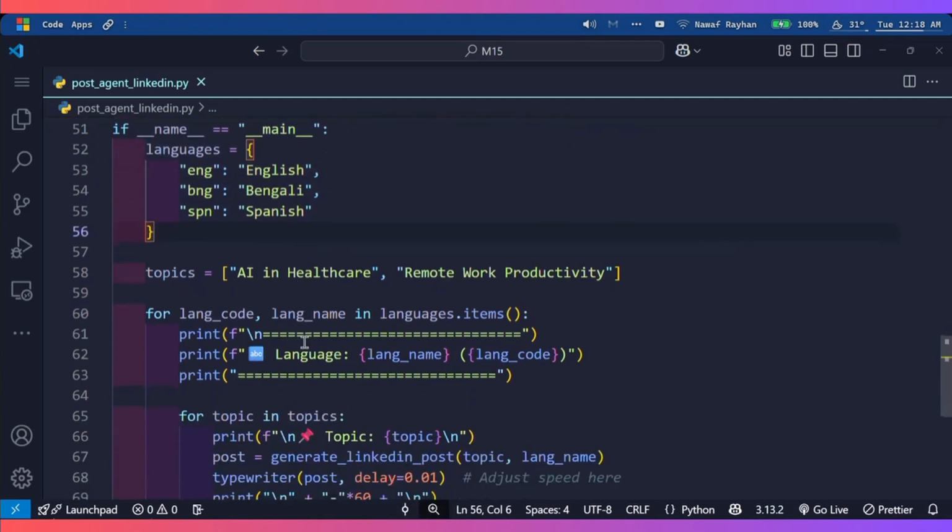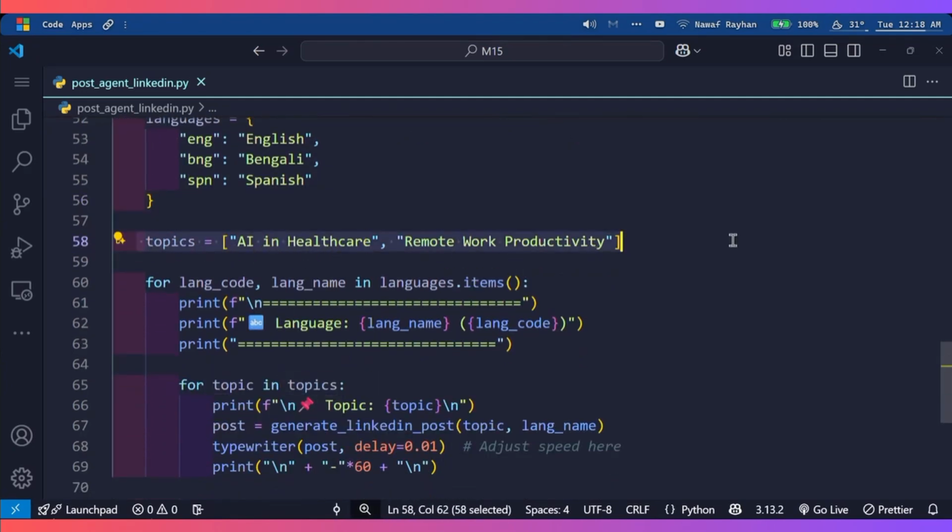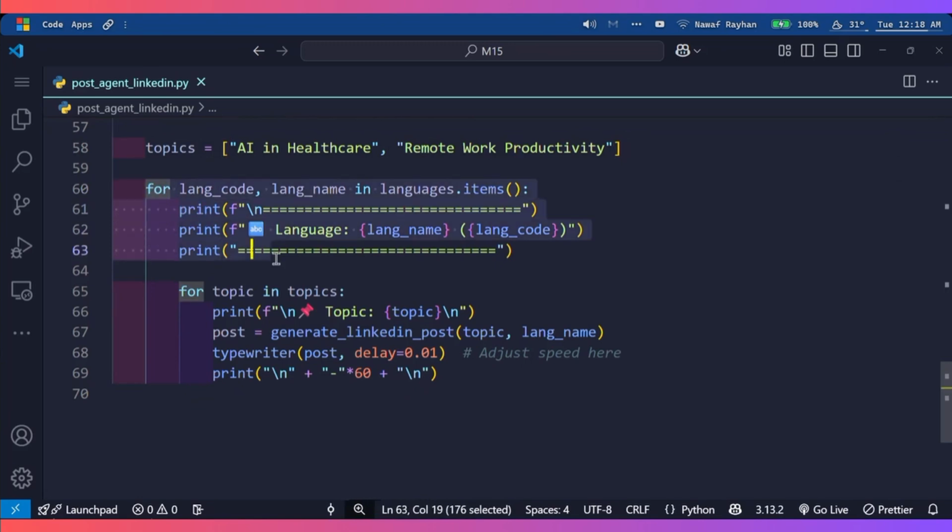Here are the languages in which it will make the posts. I took 3 languages, Bangla, English and Spanish. And I also added an array of topics it will make. Now the final lines of code.